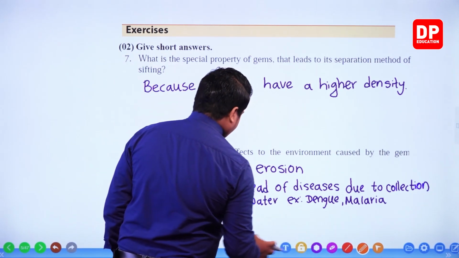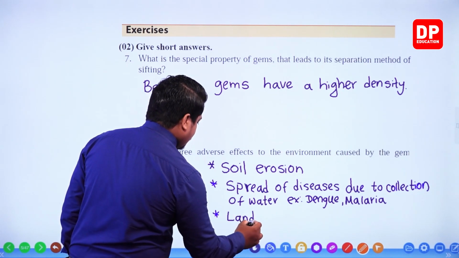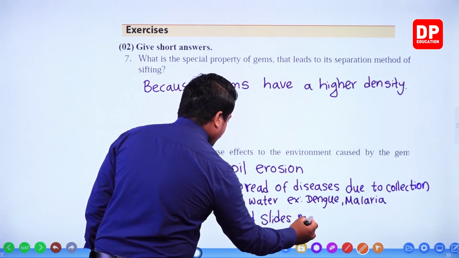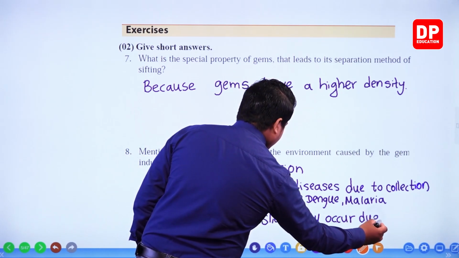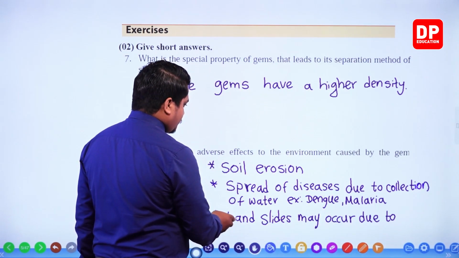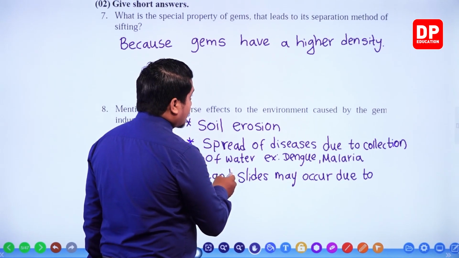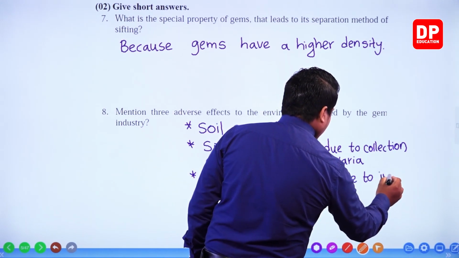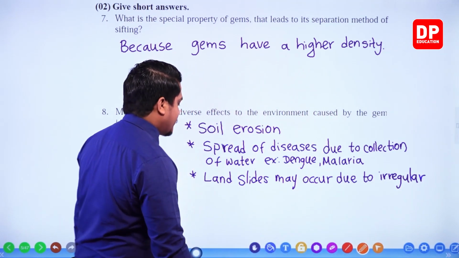Then next one, landslides. Landslides may occur due to irregular mining.